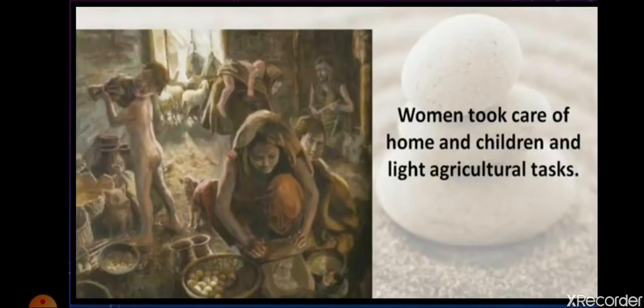Suppose the women were responsible for taking care of the children and light agricultural tasks. They were responsible for grinding the grains for food. They took care of the children at home, and they also took care of the agricultural field. So this was the work of the women at that time. Now, what was the work of the males? Males used to take the animals in search of fodder, take care of the animals, and move to the forest for hunting for meat and other purposes.